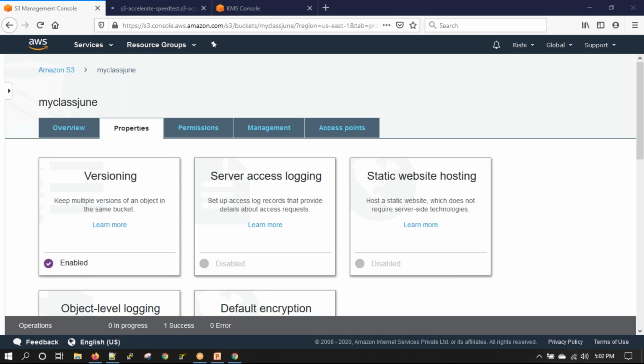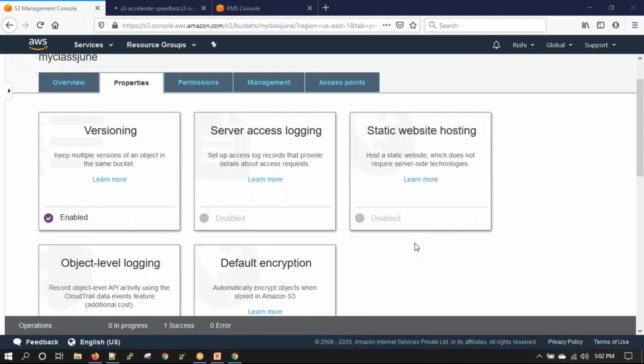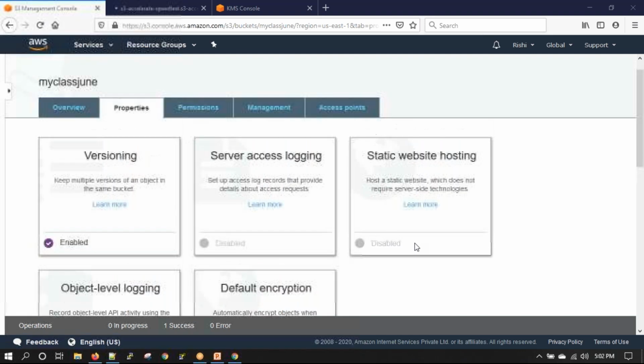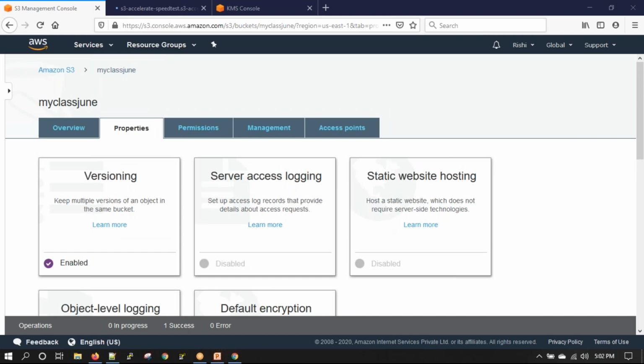So I was saying that we are using transfer acceleration. If you are not using transfer acceleration, whenever I upload a file, the file traverses all the way over the internet and then gets stored where it is supposed to be.